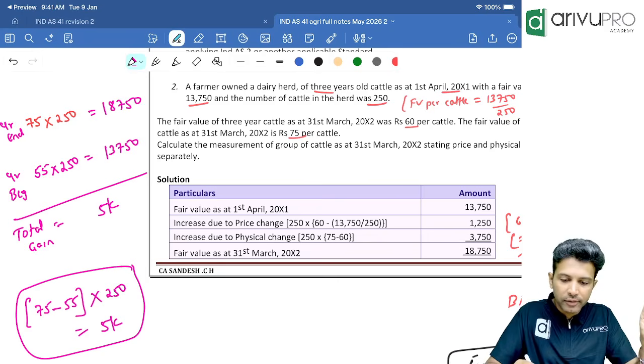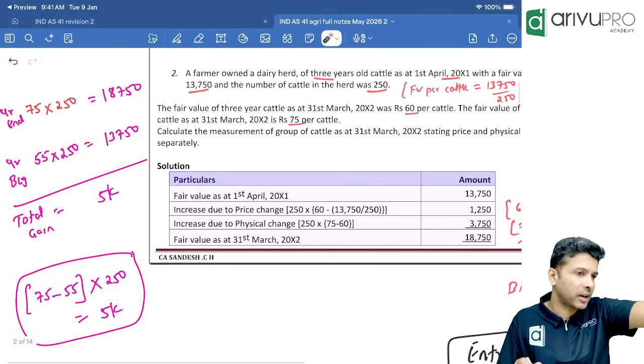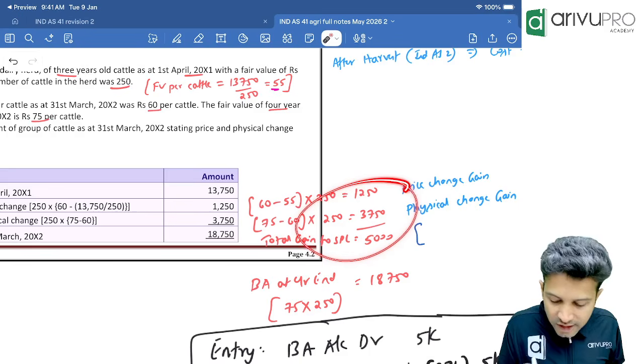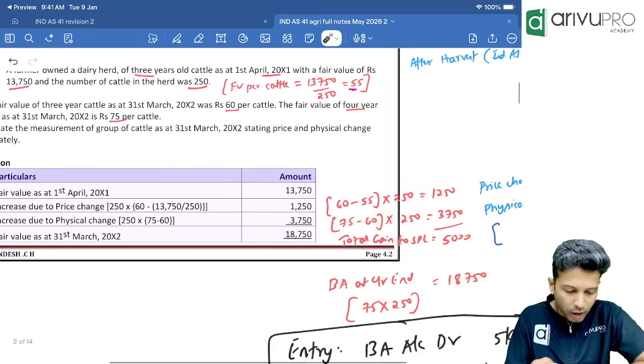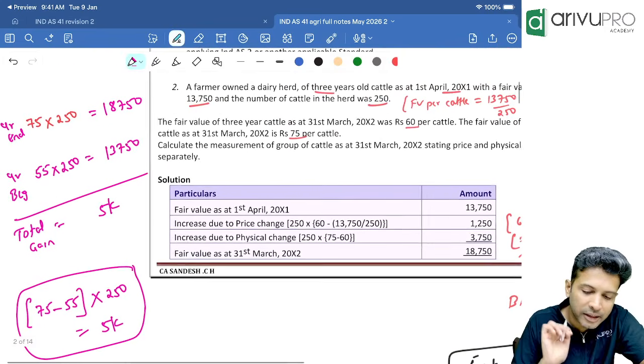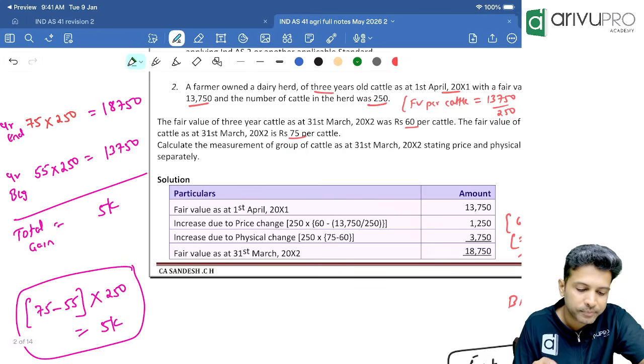Ideally, you should calculate physical change gain and price change gain separately, because both should be transferred to SPL as per Ind AS 40. Both these gains are transferred where? SPL. Okay, if you want, tell me the entry for this. I've written the entry, but tell me the entry. Let's see. This is a better viewpoint for us to pass the entry.